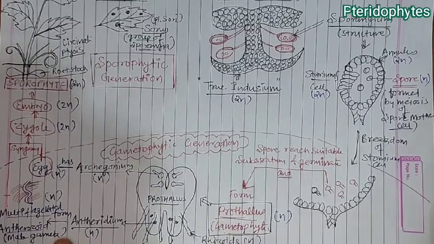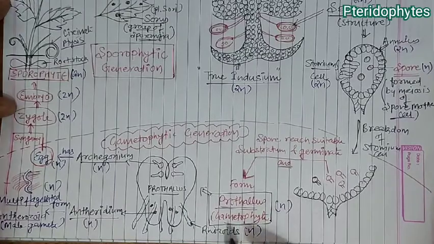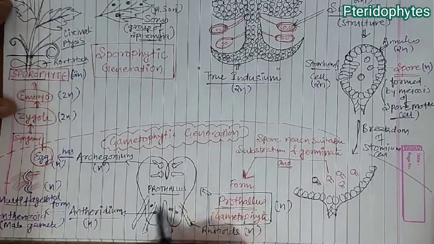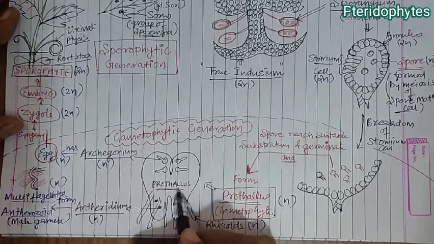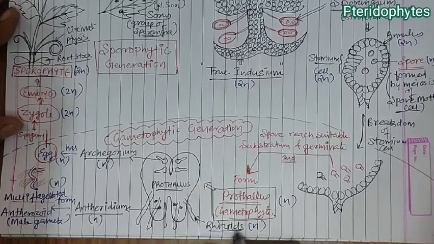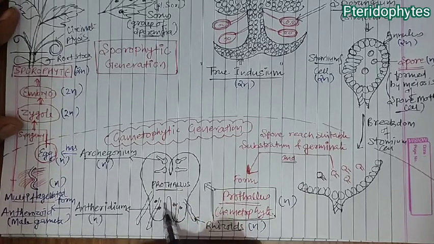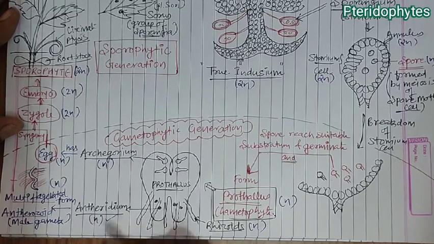What do they form? Prothallus. And the prothallus is nothing but the gametophyte. Now in this gametophytic structure you can see the prothallus, which has rhizoids, and in between the rhizoids you will find the male sex organ, the antheridium.